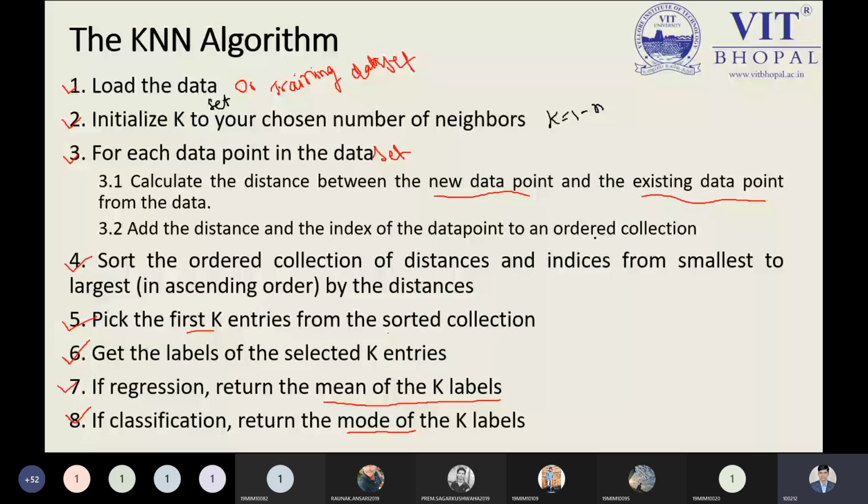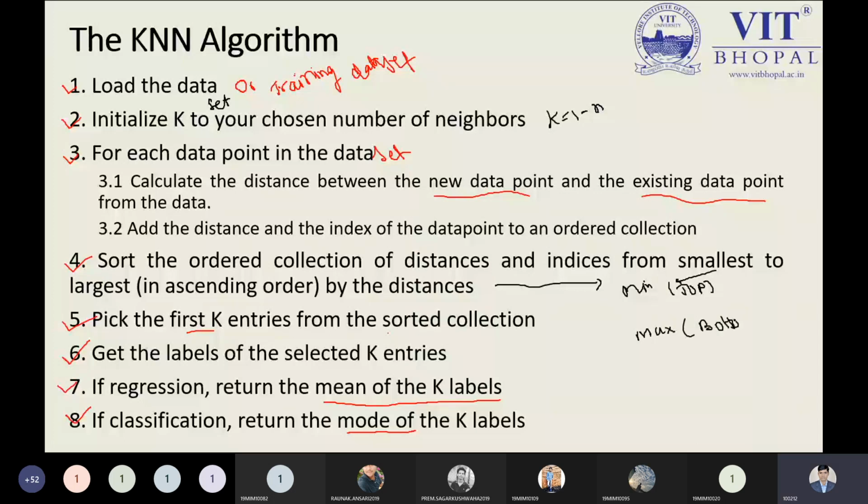And now after storing the values, I need to sort them. And why sort the values? Because the minimum value will be held by the top position, that is, the smallest, and the maximum value or maximum distance will be at the bottom side.